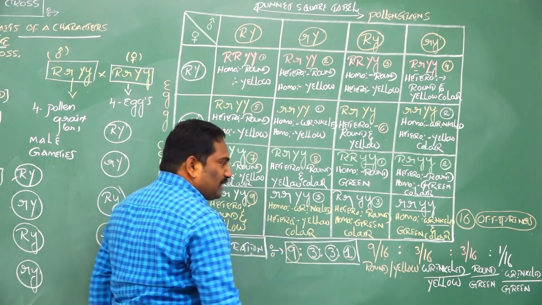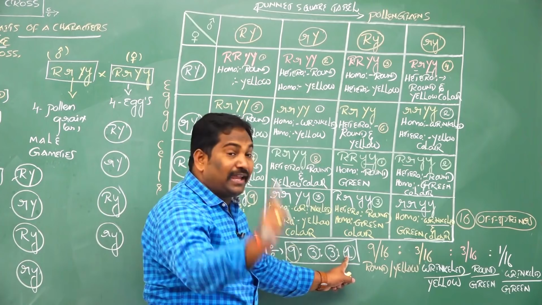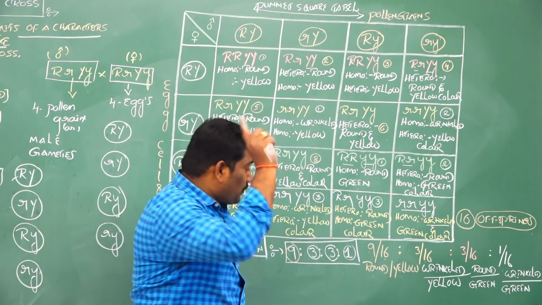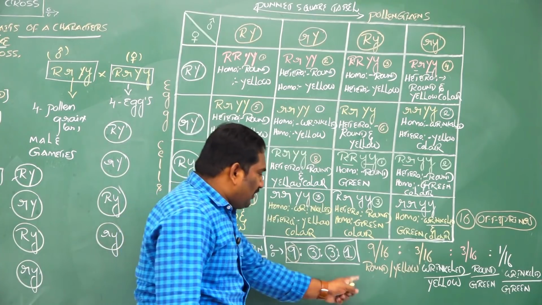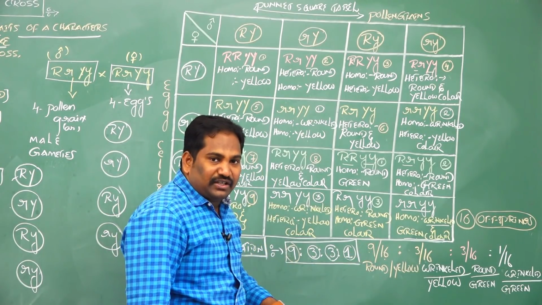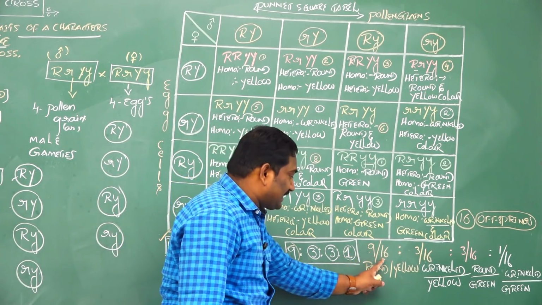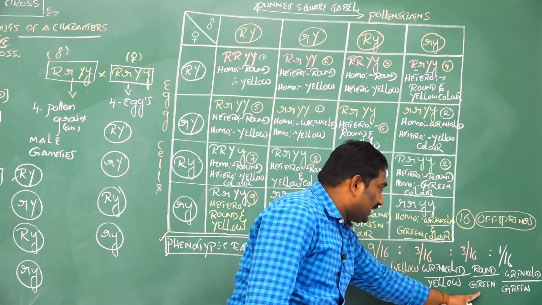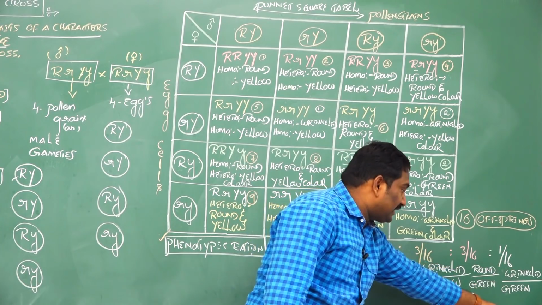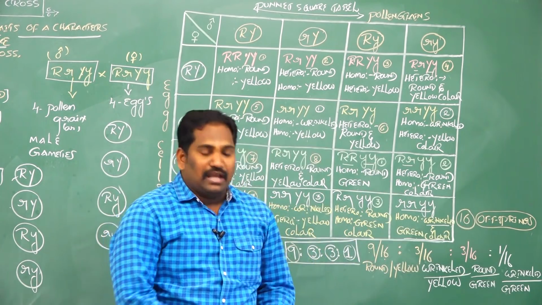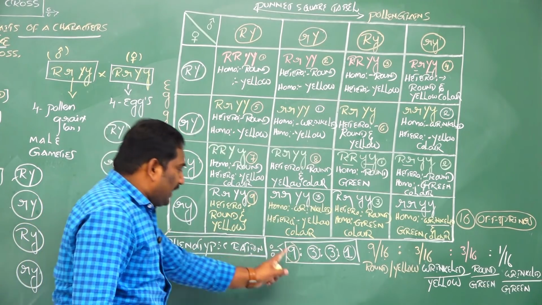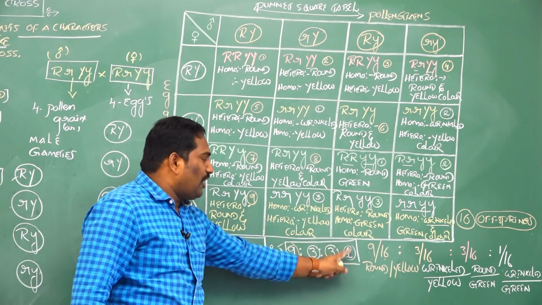How many resemble the recessive parent? Only 1, wrinkled and green. So the probability of yellow and round in F2 generation of dihybrid cross is 9 by 16, wrinkled and yellow is 3 by 16, round and green is 3 by 16, wrinkled and green is 1 by 16. So that's why the phenotypic ratio of dihybrid cross is 9 is to 3 is to 3 is to 1.